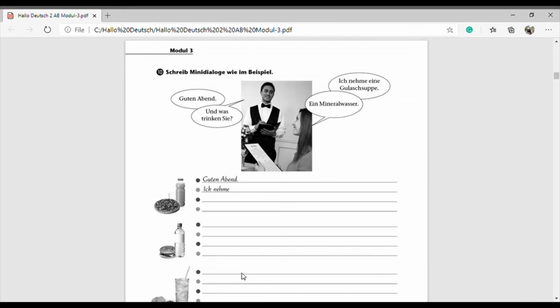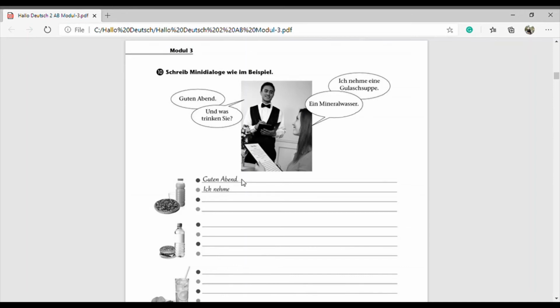Yeah. So like Guten Abend und was trinken Sie? So Guten Abend. Okay. Was trinken Sie? Ein Wasser. Okay. So ein Mineralwasser. So this is the conversation. Like, okay, he says Guten Abend. Then she says Ich nehme eine Glausuppe. Then he asks und was trinken Sie? Then ein Mineralwasser. So we have to write down this in this way only.